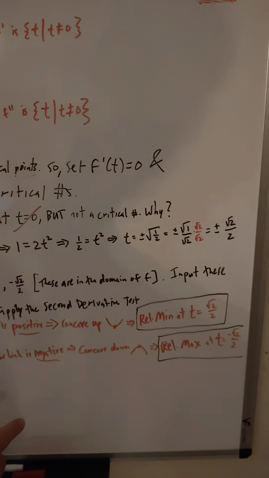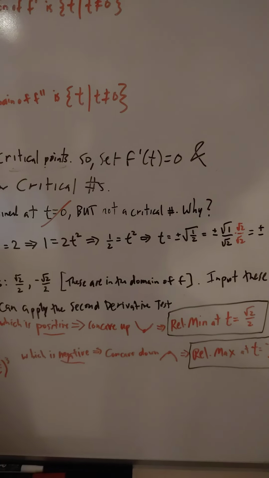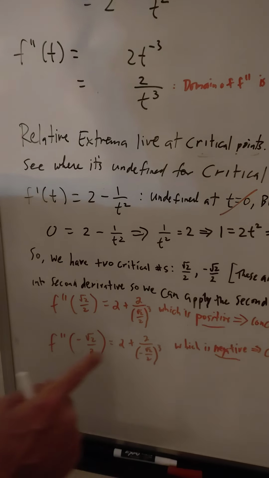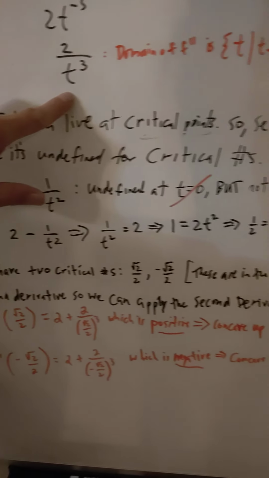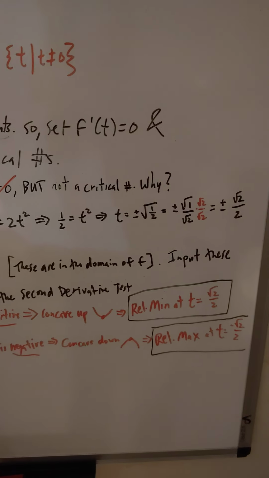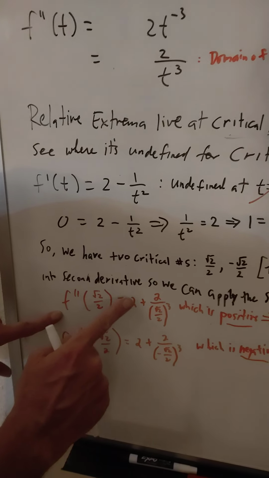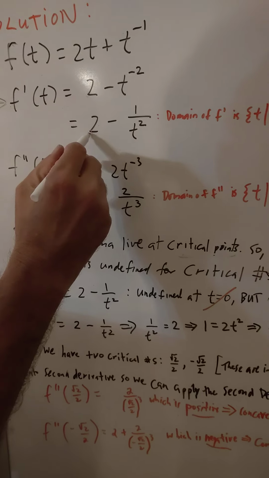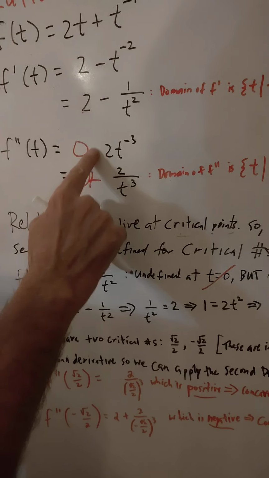And now here's what the second derivative test tells us to do. You want to input these critical numbers into the second derivative, so we can apply the second derivative test. So going to our second derivative, I'm going to choose the simplified form because I don't want to compute with negative exponents. So f double prime of the square root of 2 over 2 is equal to, let me get rid of this 2 because that was not in the derivative. So the second derivative is just this, because remember, the derivative of a constant was 0.